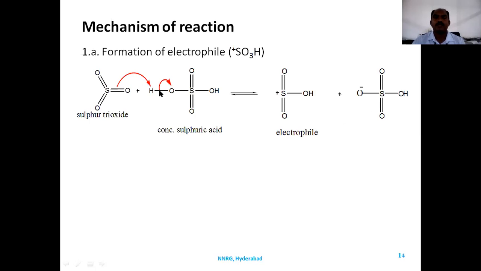Why do the bonding electrons go to oxygen? Because oxygen is more electronegative and brings the electrons back to itself. It forms HSO4 minus, and the sulfonium ion is formed, which is the electrophile.